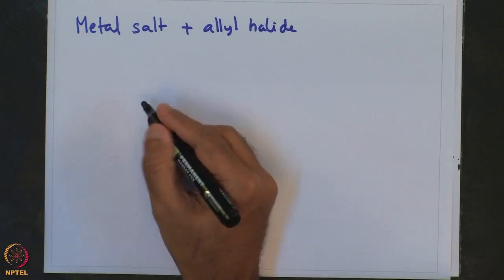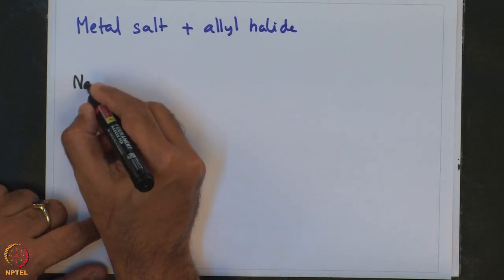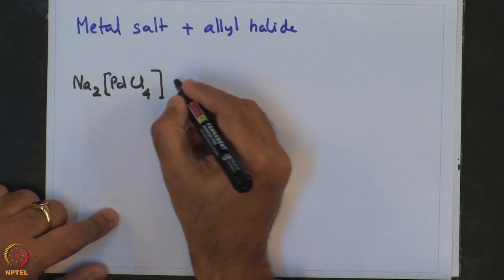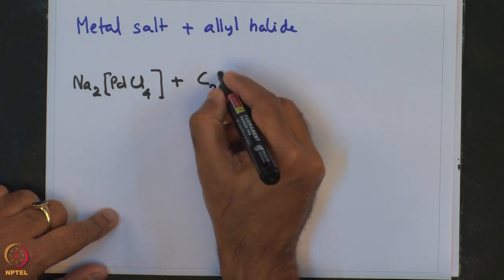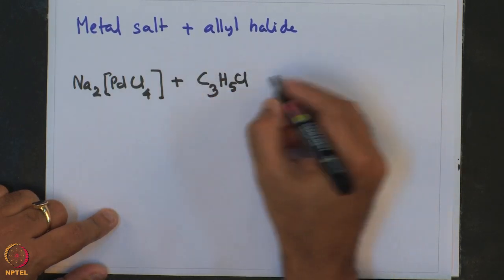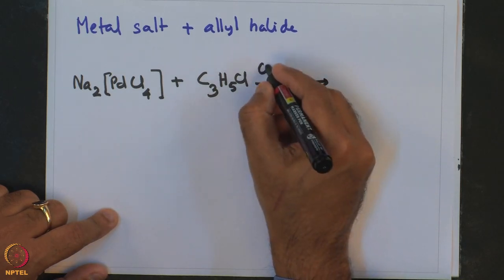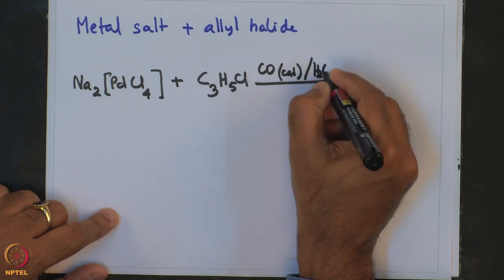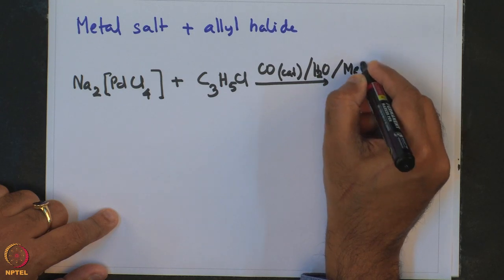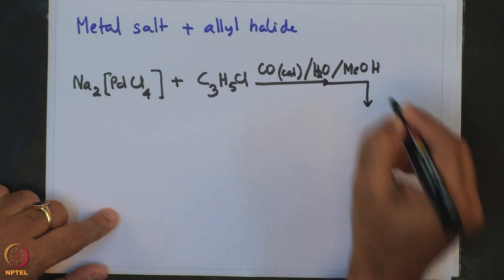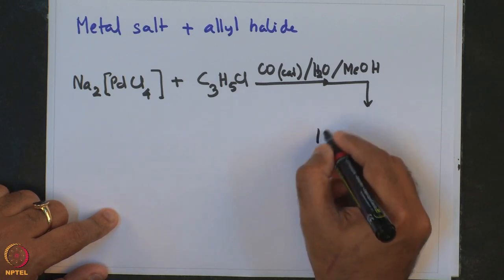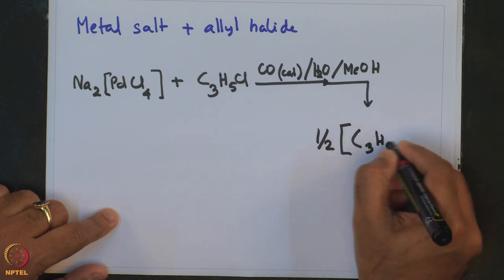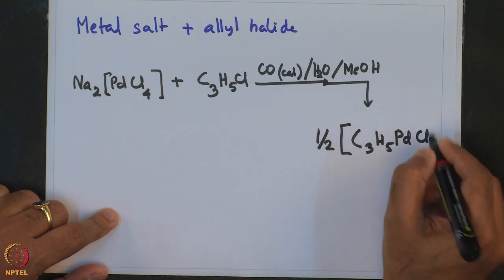The reaction is given as follows: Na2PdCl4 plus C3H5Cl in presence of a catalytic amount of CO, H2O, and methanol gives rise to this palladium allyl chloride dimer.